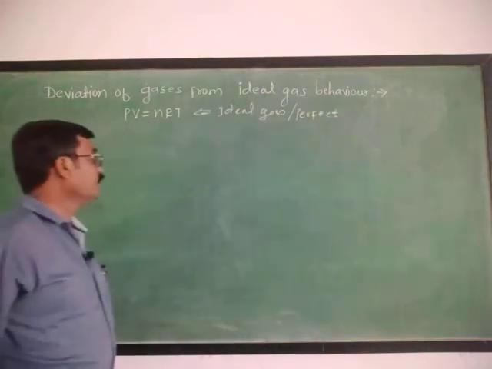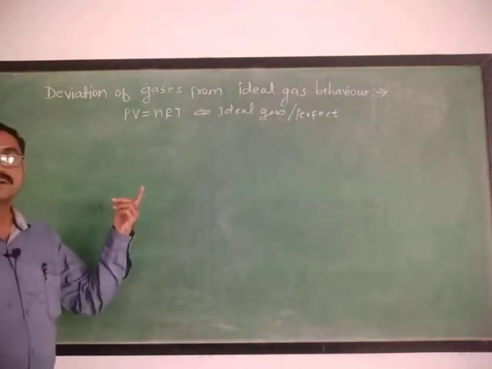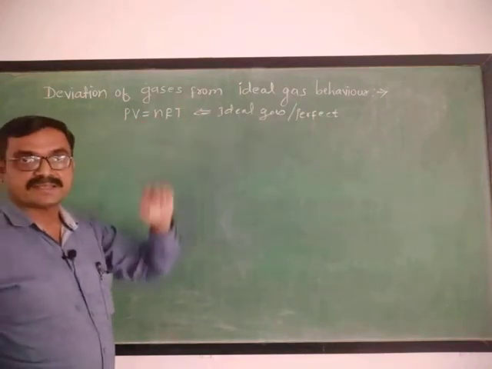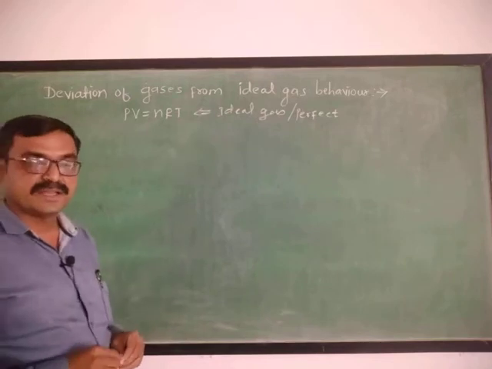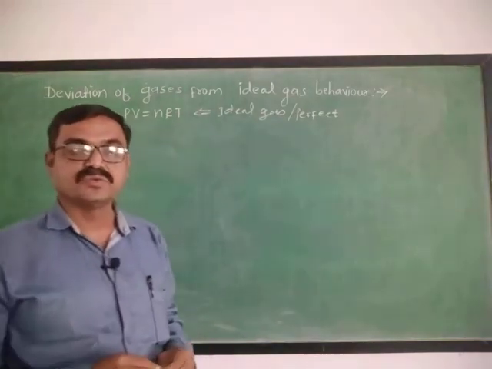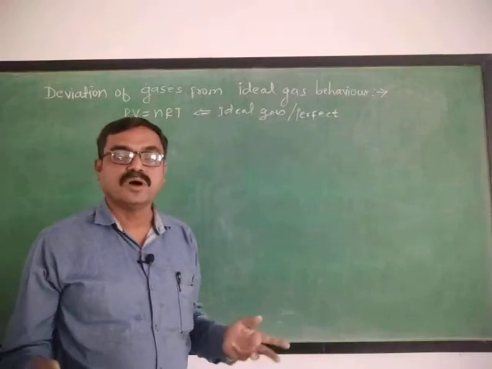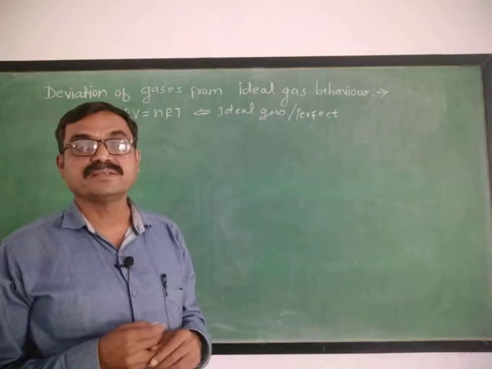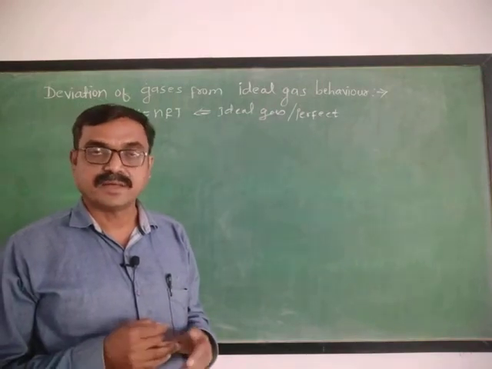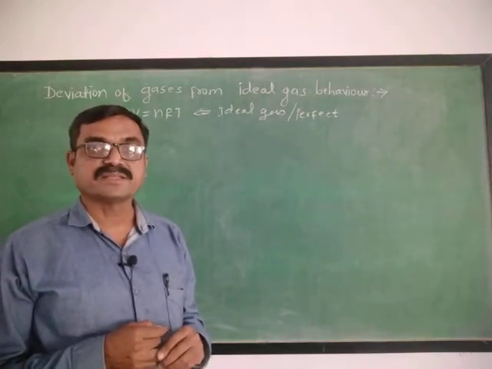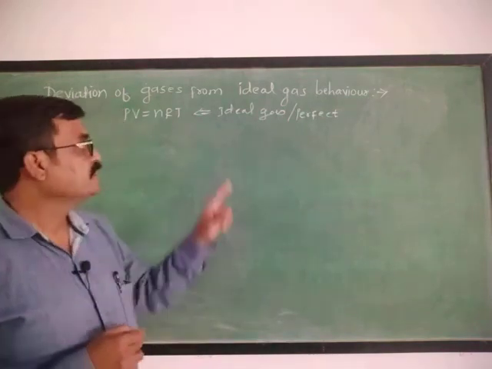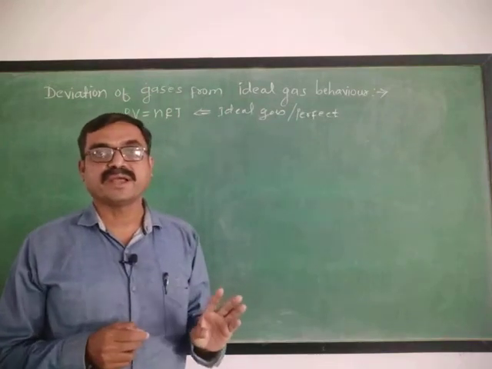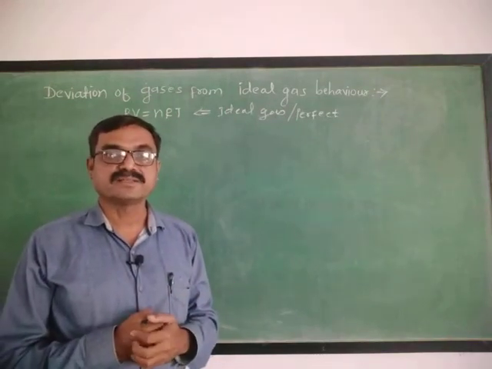Now the gas which obeys this ideal gas equation is a perfect gas or ideal gas, but the gases in nature like H2, O2, N2, CO2, all these gases are not ideal. They are called real gases. Now what is meant by real gases? The gases which cannot obey this ideal gas equation at all values of pressure and temperature are called real gases.